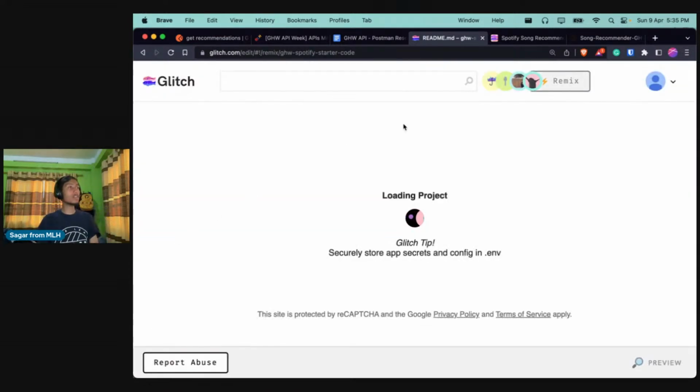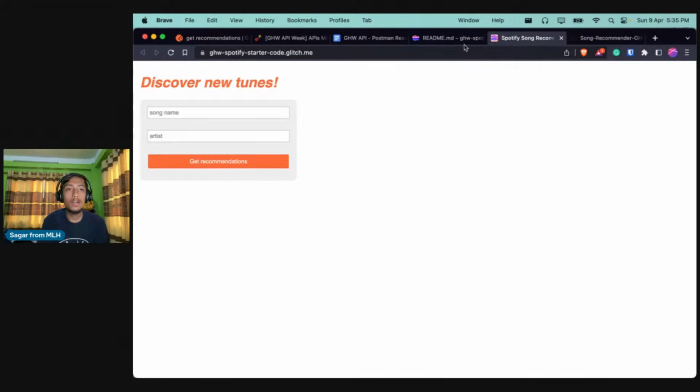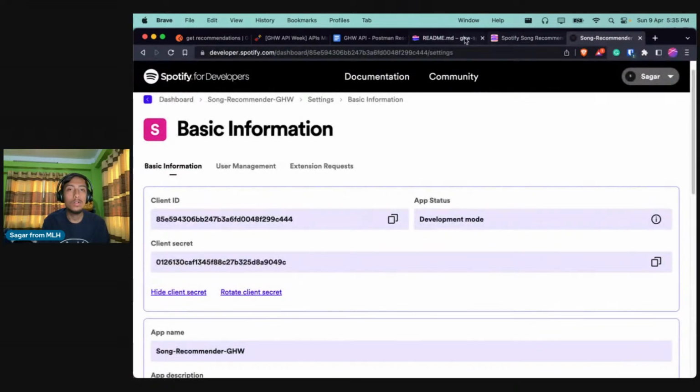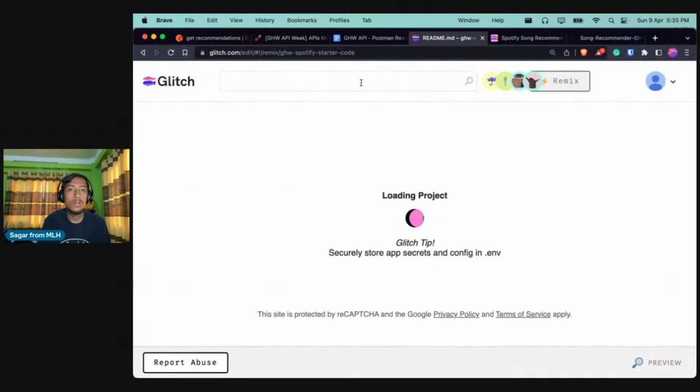Cool. So I'll remix this project. I will request all of you to do that as well. Just click on remix, and that will remix your project. It's also available here on the top right corner. So this will create a copy of that starter code in your own account. If you don't have a Glitch account, you will need to create a Glitch account first, and then you will be able to remix. Awesome. Let's wait for a few seconds, and then we should be good to go. I don't know why it's taking a bit of time today.